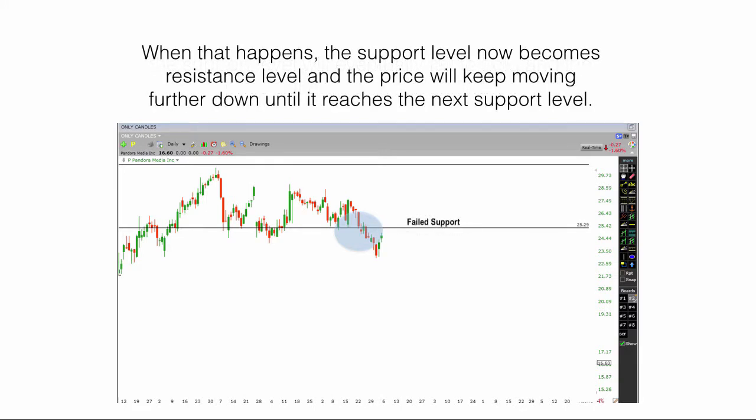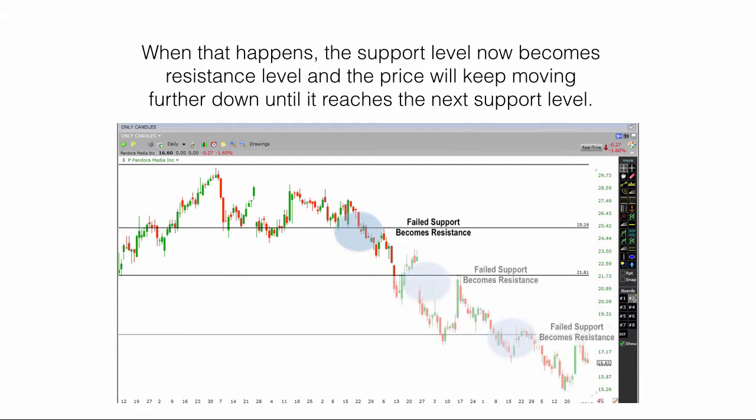When that happens, the support level now becomes a resistance level and the price will keep moving further down until it reaches the next support level.